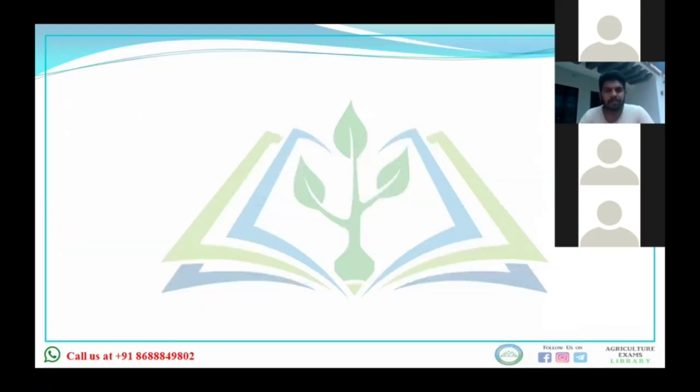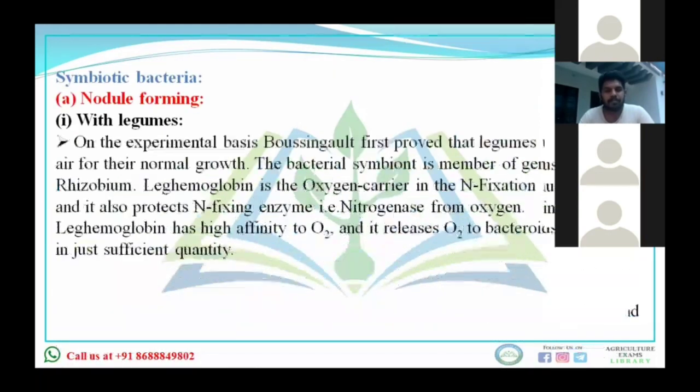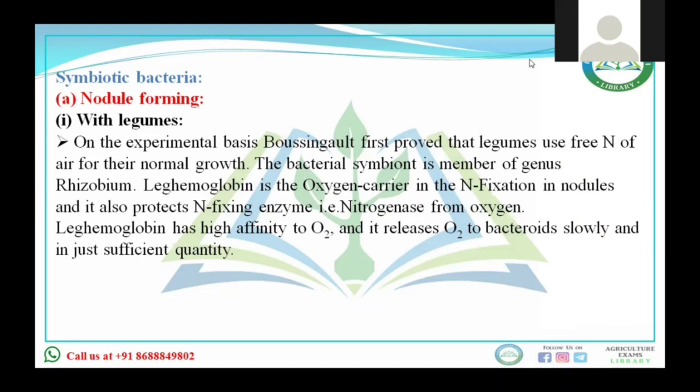Next is symbiotic bacteria. In symbiotic bacteria, one will be nodule forming and the other non-nodule forming. In nodule forming, one will be nodule forming with legume crops and one with non-legume crops. What are legume crops? Which forms nodules? Yes, nodules, sir. Nitrogen from atmosphere to the soil. See what happens.